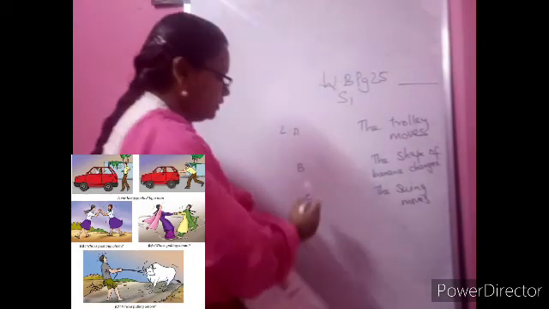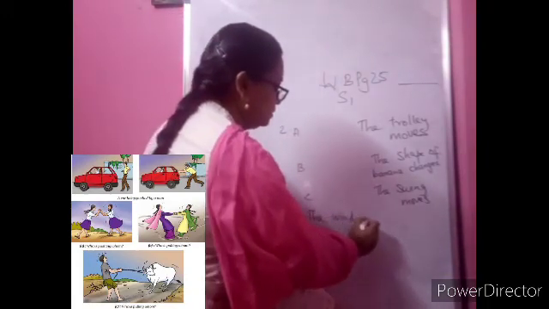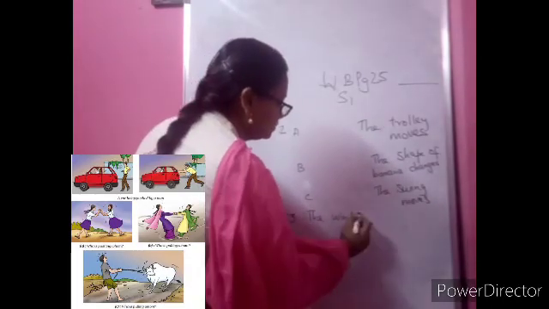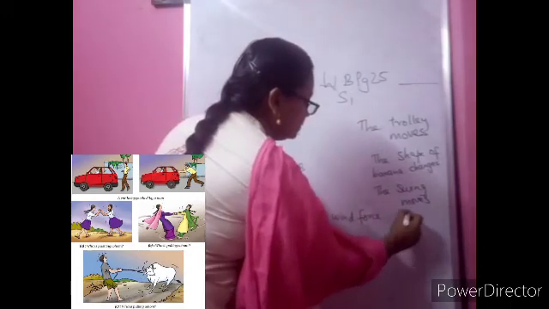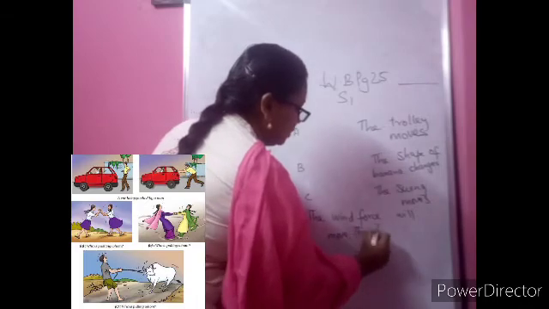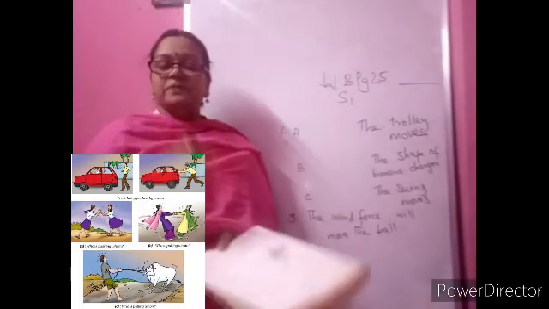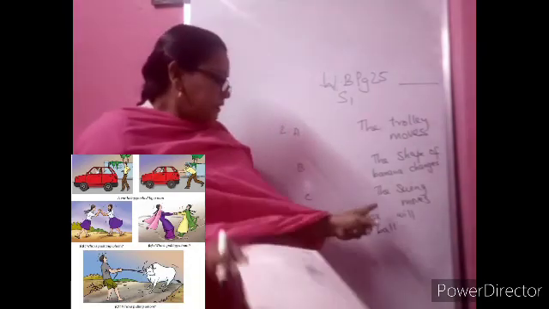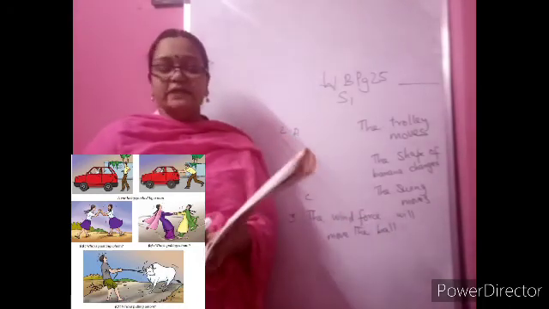The ball will be floating. The wind. Wind force you can write. Wind force will move the ball. Because if it is the sea, you can write because of the waves, but it is a swimming pool only, so it is because of the wind force. The wind force will move the ball to the other side. You can make a complete sentence.